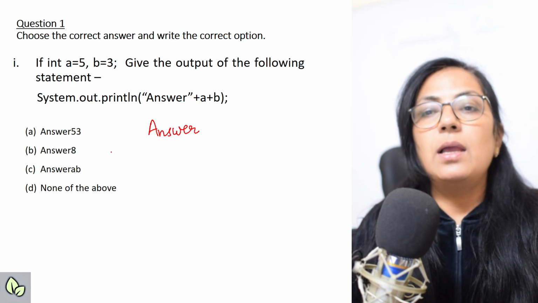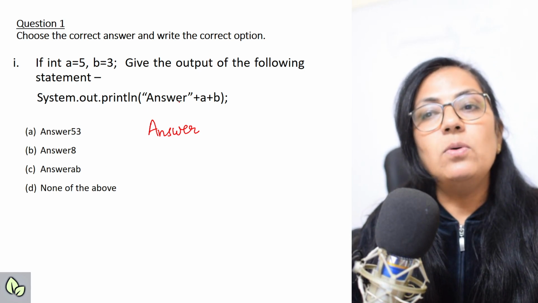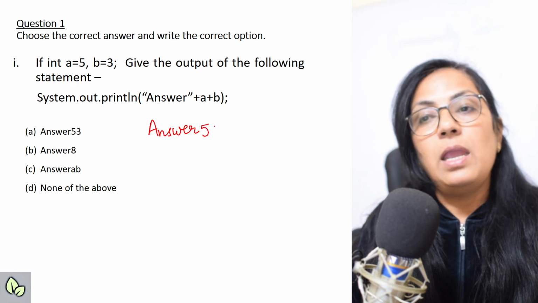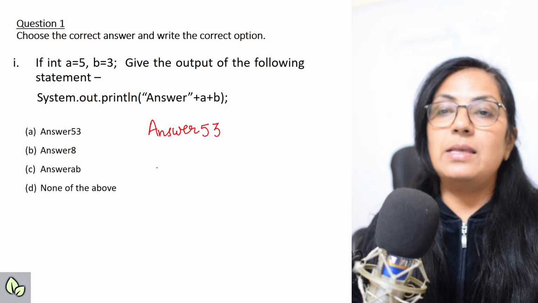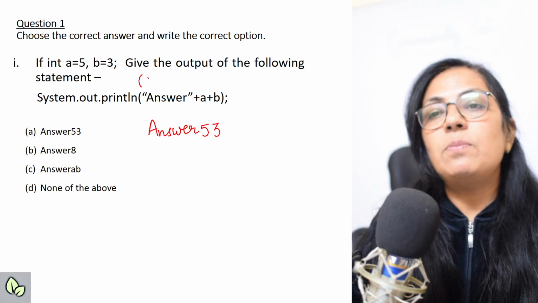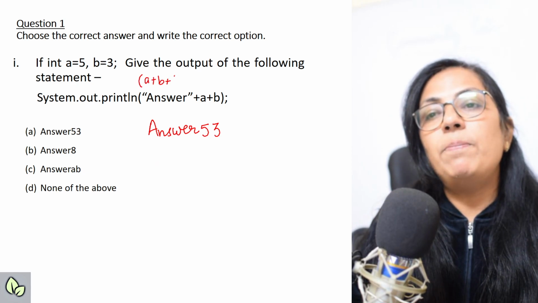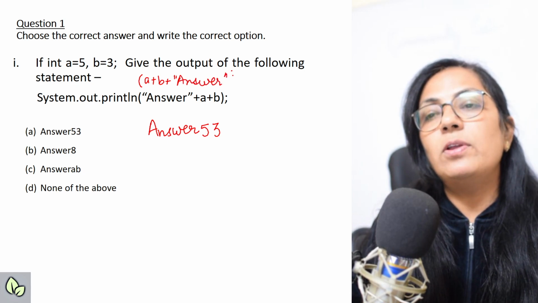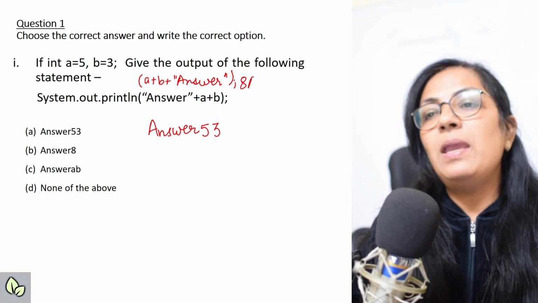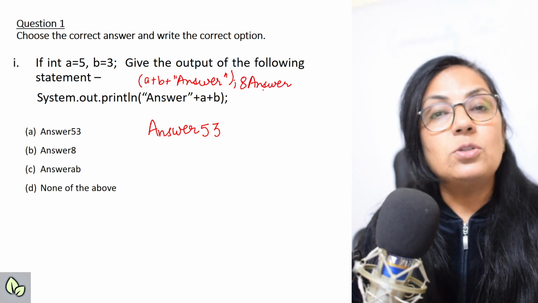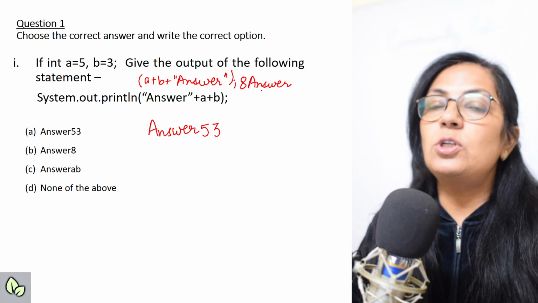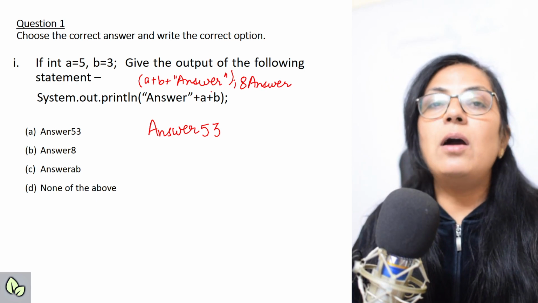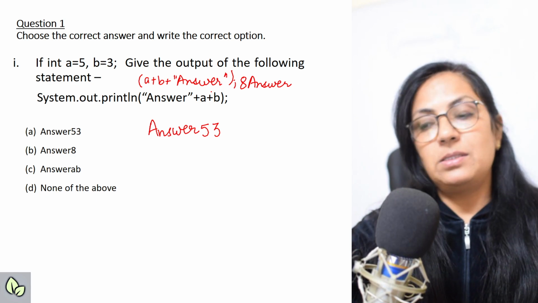So what do you think? Children, since the first value is a string, the values of a and b are taken as it is. But suppose with a print statement you get a plus b plus answer. Can anyone tell me what will be the output for this? The output will be 8 answer. The link to the output based questions I'll put in the end screen. Please check that to see how the output is displayed using print statements.